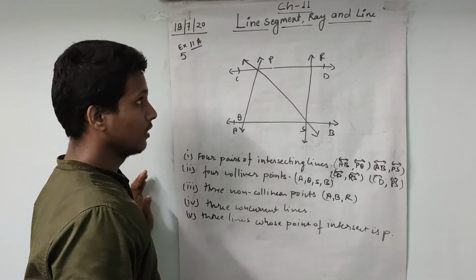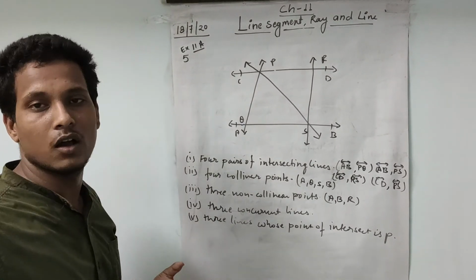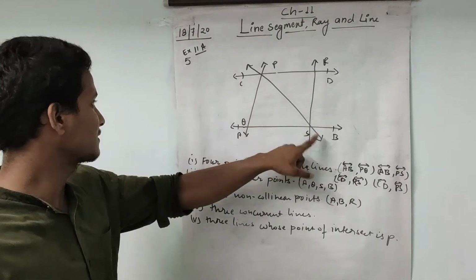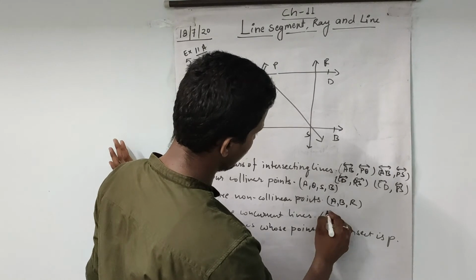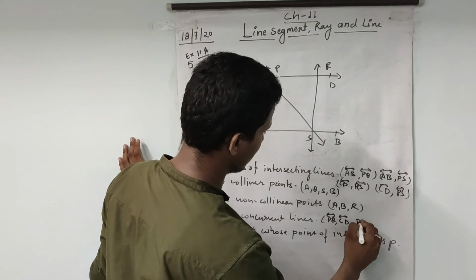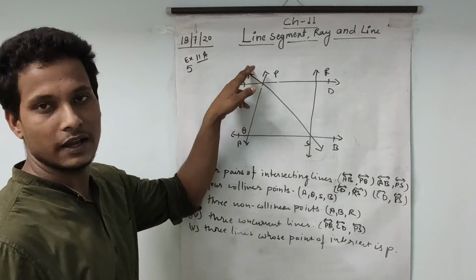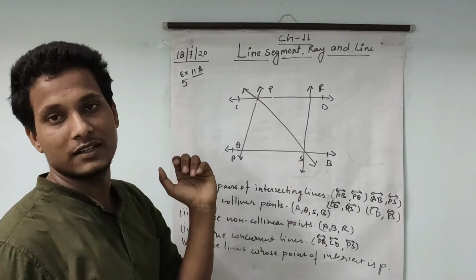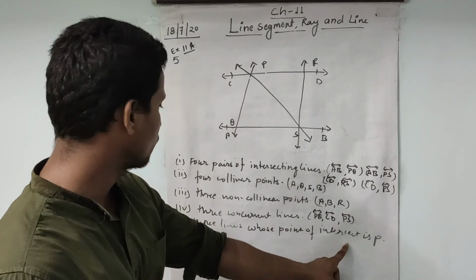Three concurrent lines. What do you mean by concurrent lines? Concurrent lines are three or more lines passing through one point. So concurrent lines: PQ, then PS, and another is CD. These three lines are concurrent. The point of concurrence is P, and they are meeting at one point, or intersecting at one point. So they pass through one point. Three lines whose point of intersection is P.